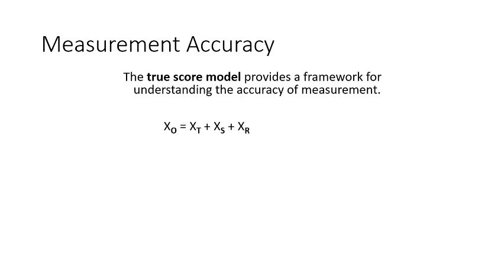Any model is said to be the truest model when it provides a framework for understanding the accuracy of measurement, like XO is equal to XT plus XS plus XR. Now we are going to understand what XO is. XO is the observed score measurement. What do we mean by the observed score? Let's suppose we are going to measure the customer satisfaction and customer loyalty of City Shopper store.